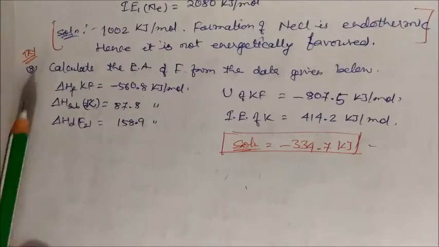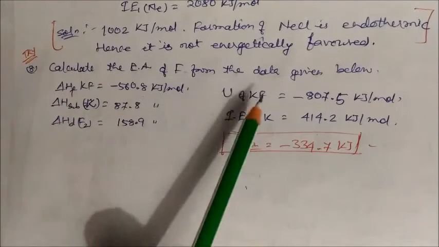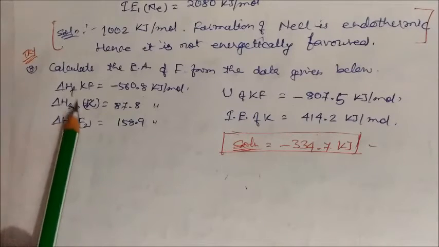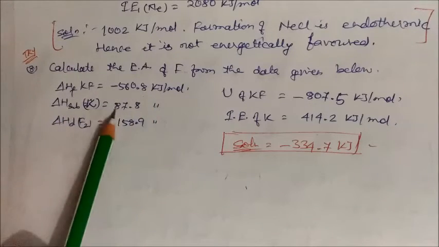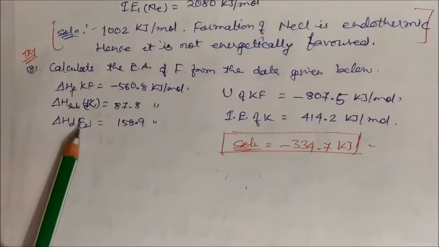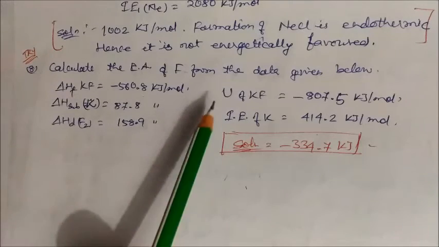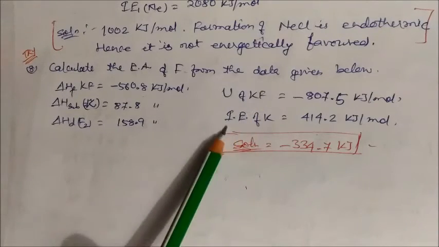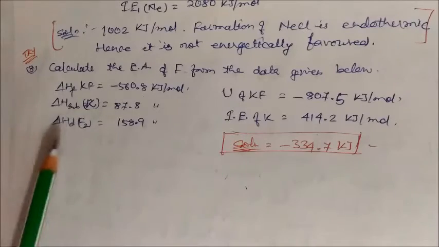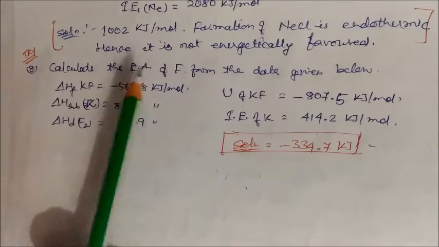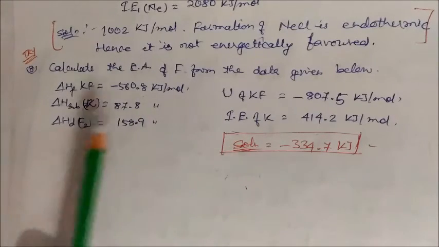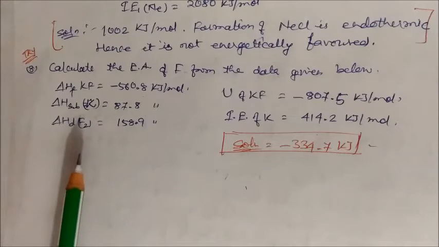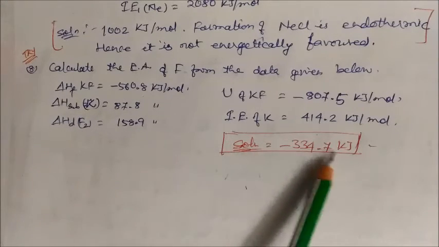Next question: calculate the electron affinity from the data given below. The heat of formation of KF is given, the sublimation of potassium is given, and the heat of dissociation of fluorine is given. The lattice energy of KF is also given, and the ionization energy of potassium is given. If we solve it, we can find the electron affinity of fluorine. Use the formula from the solved examples. If you are unable to solve it, you will get this answer.